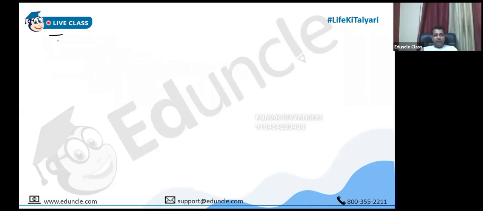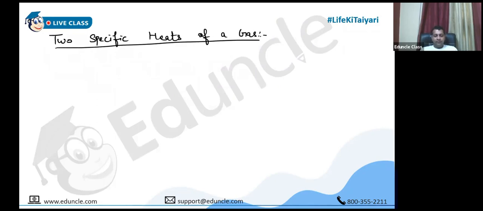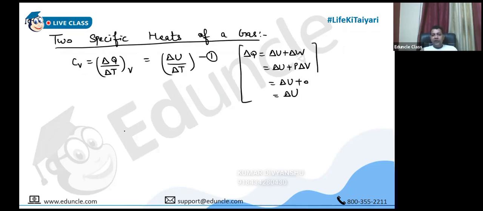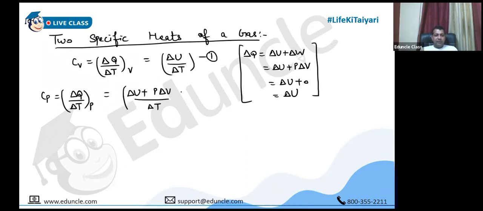So now there are two specific heats of a gas, which we have been calculating in kinetic theory of gases. Cv is del Q by del T, so it is del U by del T. Why? Because del Q is del U plus del W, and del W is P del V, and because this is the specific heat at constant volume, del V is 0. So del Q is equal to del U. And now Cp is del Q by del T at constant pressure, so it is del U plus P del V, because now del V is not 0. The process is being carried out at constant pressure rather than constant volume.